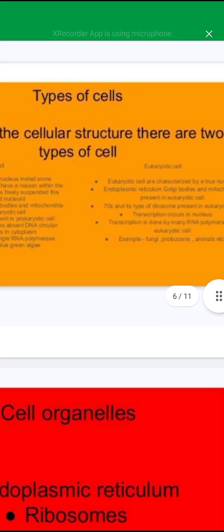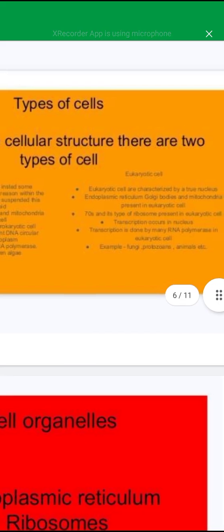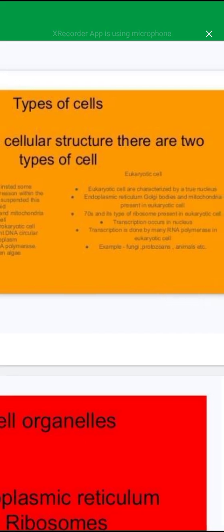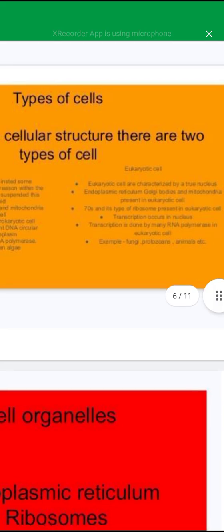Now, next our topic is the eukaryotic cell. Eukaryotic cells have a true nucleus, and nucleus-bound structures are also present. Ribosomes are present, which are of 70S or 80S type. 80S type is present in Euglena. Transcription is done by many RNA polymerases.